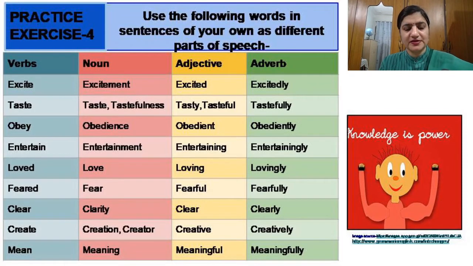Then here in practice exercise number 4, you have to use the following words in sentences of your own as different parts of speech. See, the first one is excite. So I'll do the first example for you. It has to be used as a verb. So for example, the thought of doing trekking in mountains excites me. So excites here is a verb. Then excitement. Children were filled with excitement at the thought of going to an amusement park.